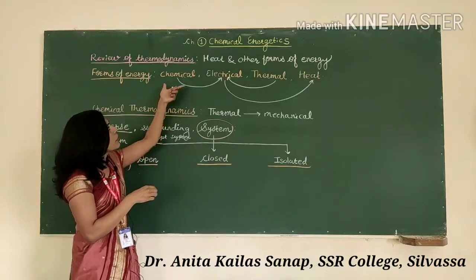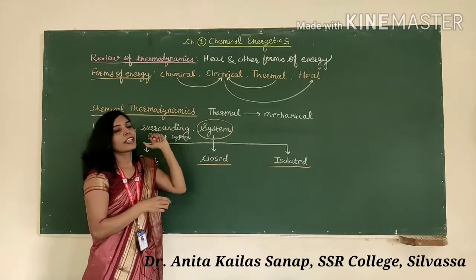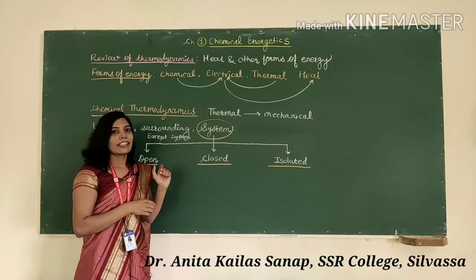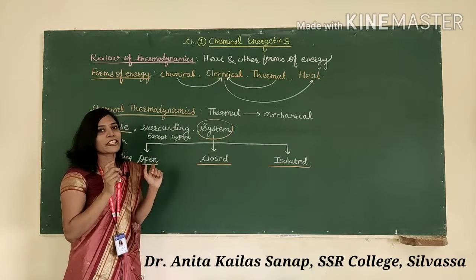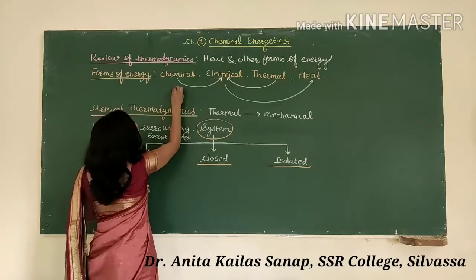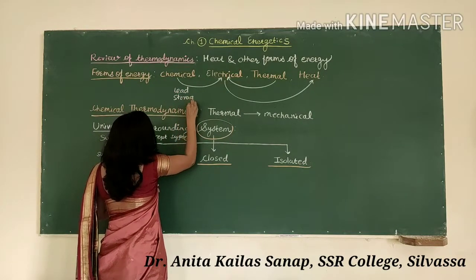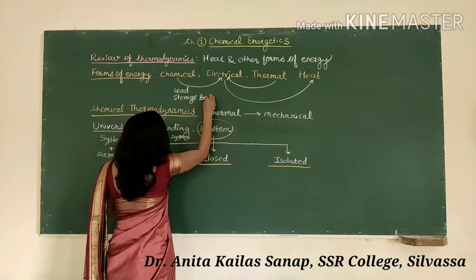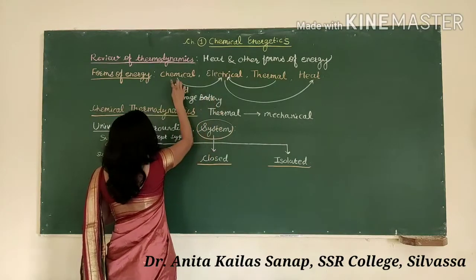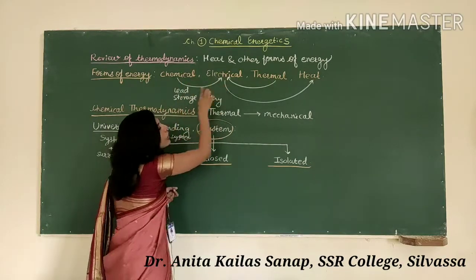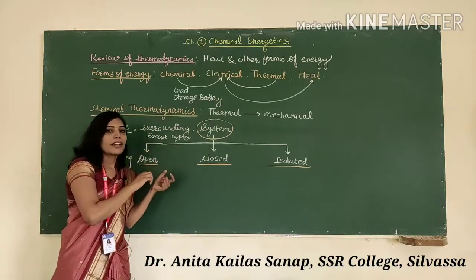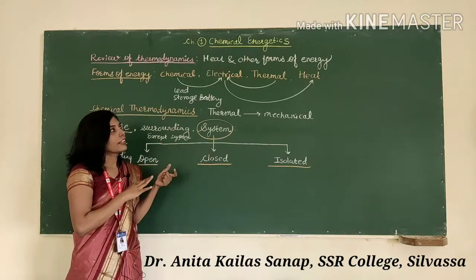So what is the example where chemical energy is converted to electrical energy? Here we know the lead storage battery is the example where chemical energy is converted to electrical energy.